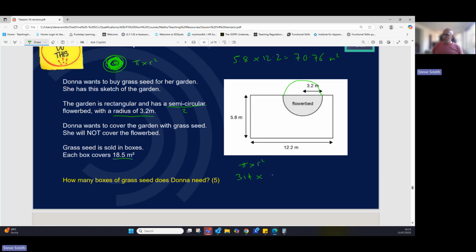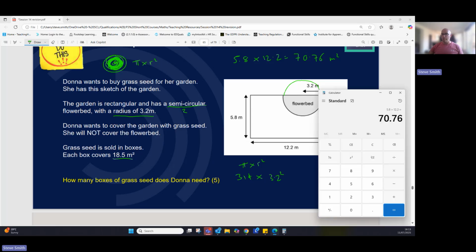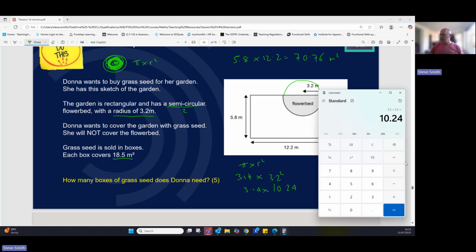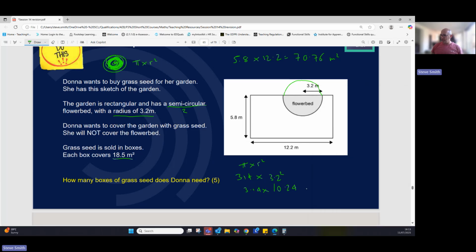3.14 times by 3.2 squared. So we're going to do 3.2 squared first because we're going to do the indices part of BIDMAS. 3.2 times 3.2 is 10.24. We've still got the 3.14, hence that pi has not changed. We're going to times it by the pi. 32.1536.